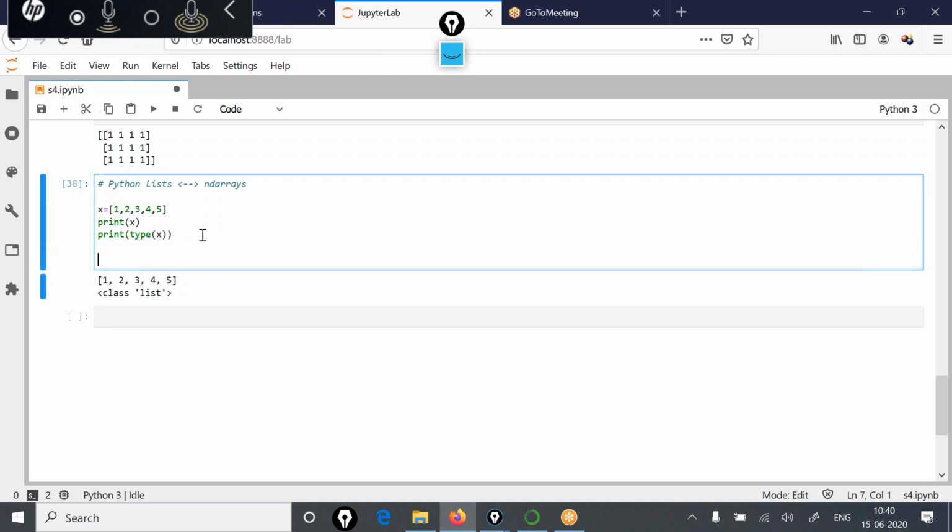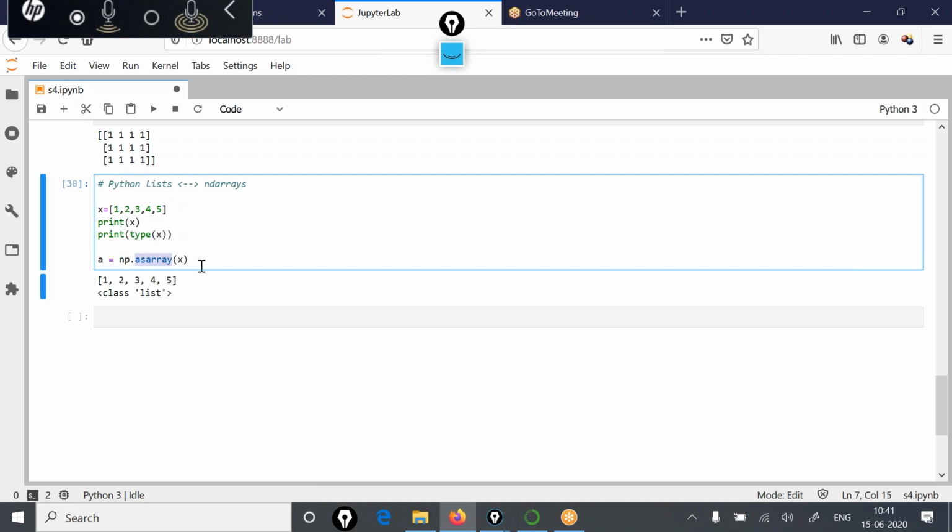But if I want to construct an ndarray, a NumPy array, out of this Python list, I can use NumPy's asarray function. Please see its usage: a is equal to np.asarray, and you pass it this list value. This will return X as a NumPy array.